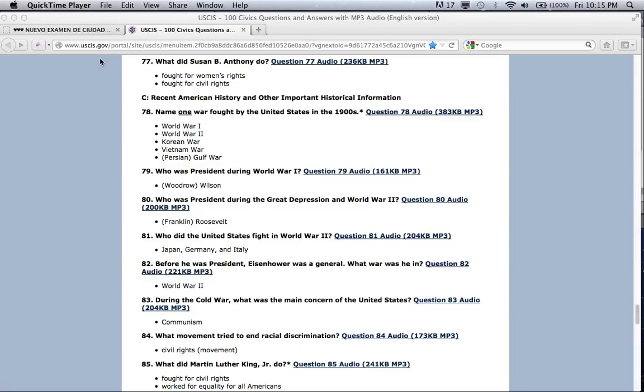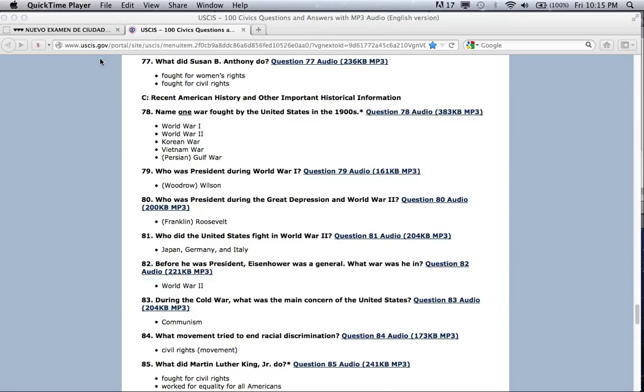Who was president during the Great Depression and World War II? Franklin Roosevelt. Who did the United States fight in World War II? Japan, Germany, and Italy. Before he was president, Eisenhower was a general. What war was he in? World War II. During the Cold War, what was the main concern of the United States? Communism. What movement tried to end racial discrimination? Civil rights movement.